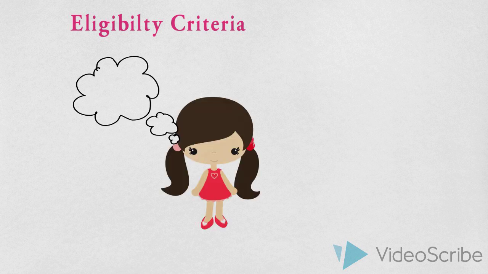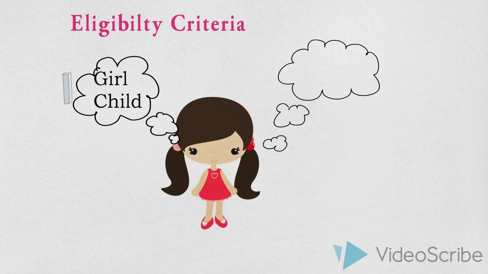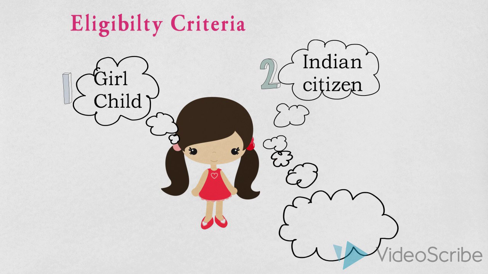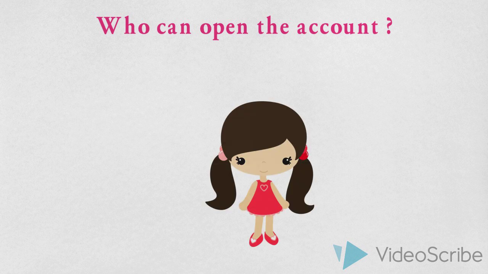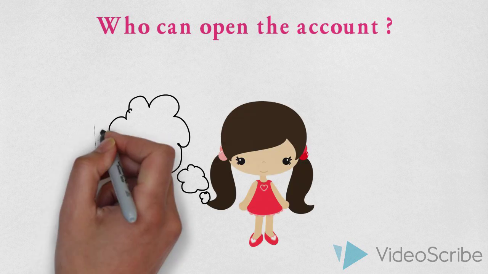First up, let's look at the eligibility criteria for opening an account under the scheme. There are three main criteria. Number 1, the account can only be opened for a girl child. Number 2, the girl child needs to be an Indian citizen. And number 3, at the time of opening the account, the age of the girl child should be 10 years or less.